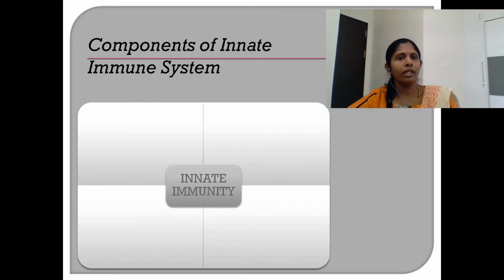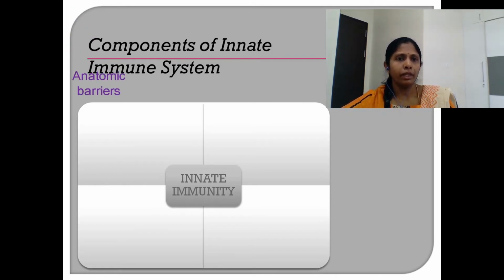Let us see what this innate immune system is. The innate immune system is the component of immunity that is present before the onset of infection. Most components of this innate immune system are not specific to any particular pathogen or infectious agent. Instead, they are capable of recognizing patterns of molecules presented by frequently encountered pathogens. This less specific component of the innate immune system comprises four major components or contributors.